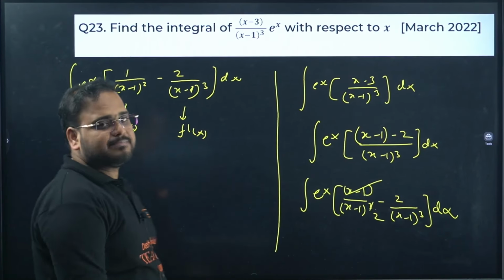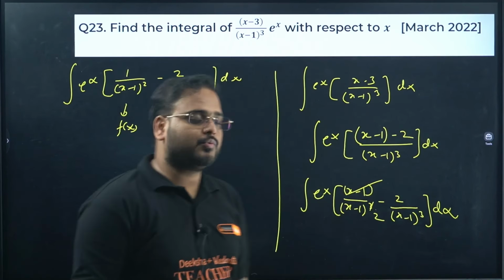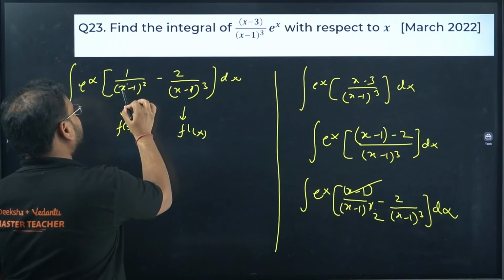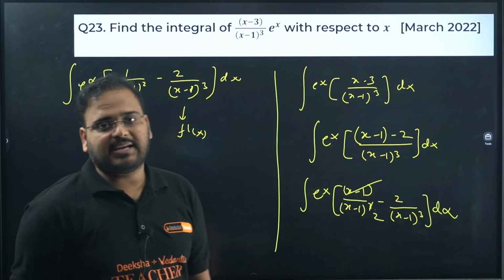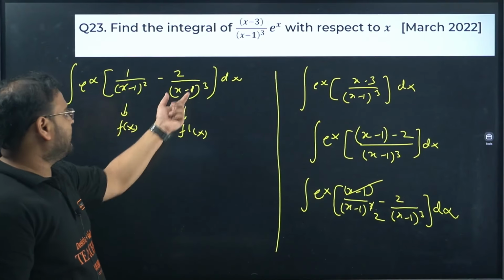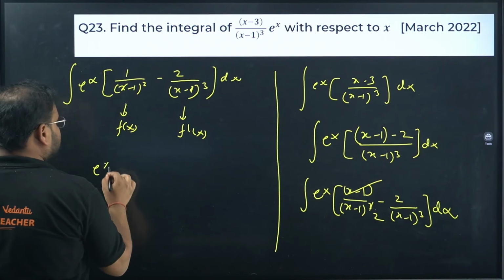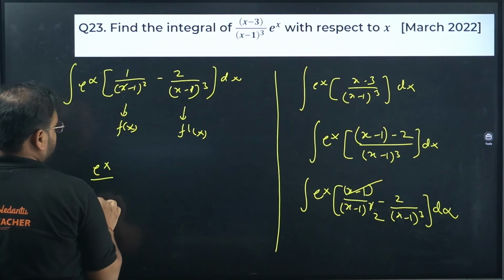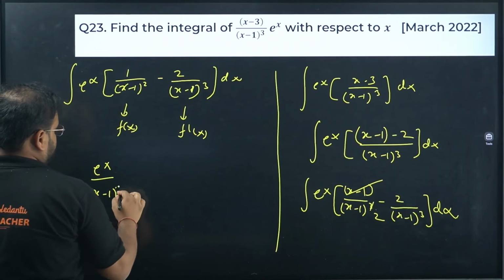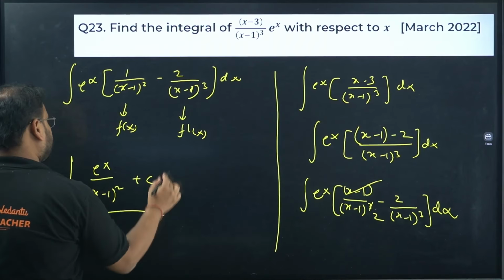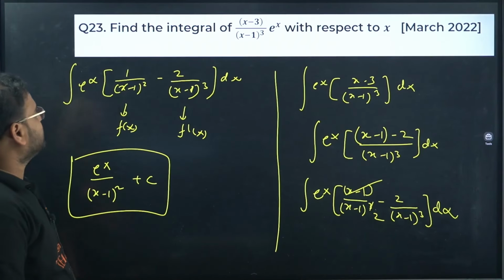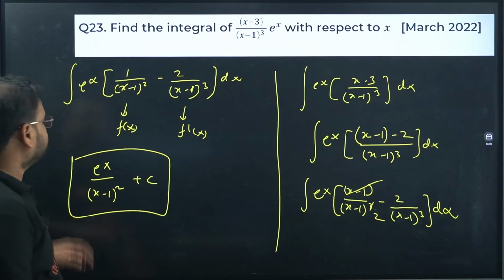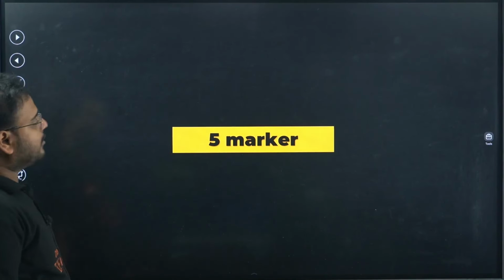Derivative of x minus 1 power minus 2 is what? Minus 2 times x minus 1 power minus 3, right? This is f dash of x. Answer will be e power x f of x, so this here plus c. That's your answer. Done.